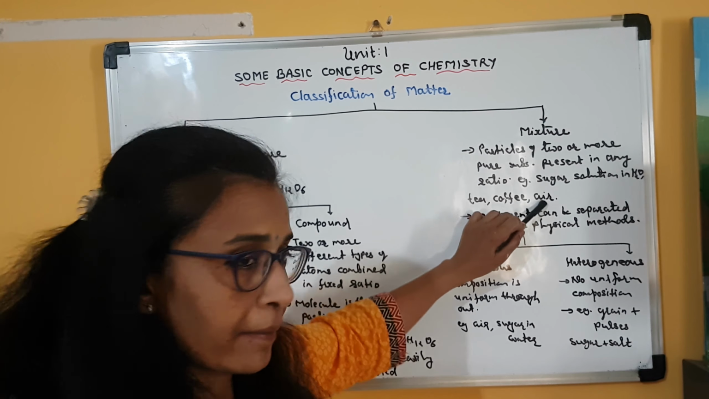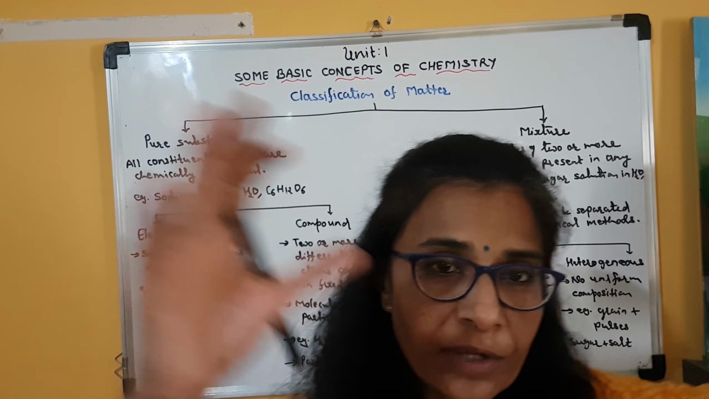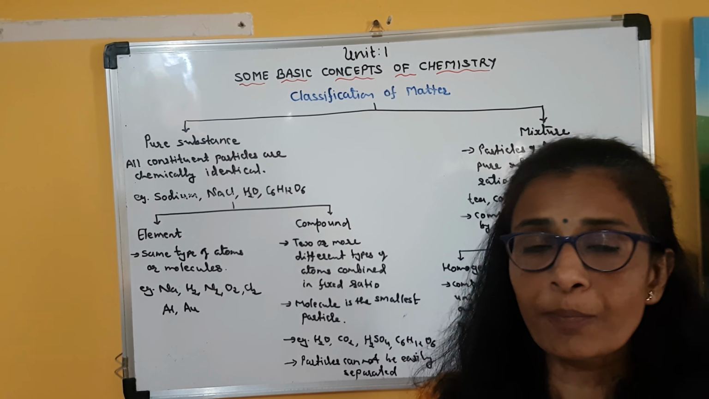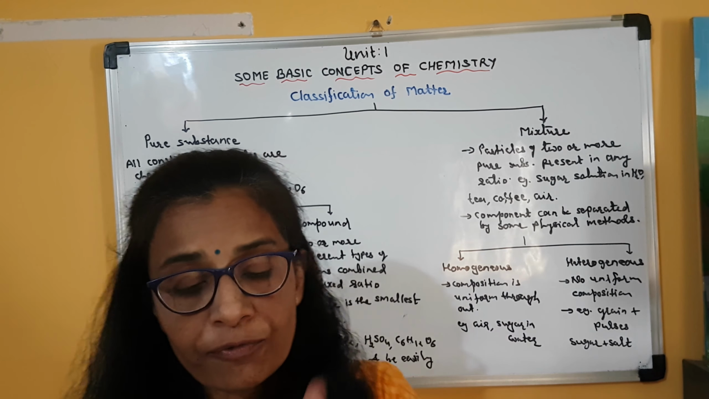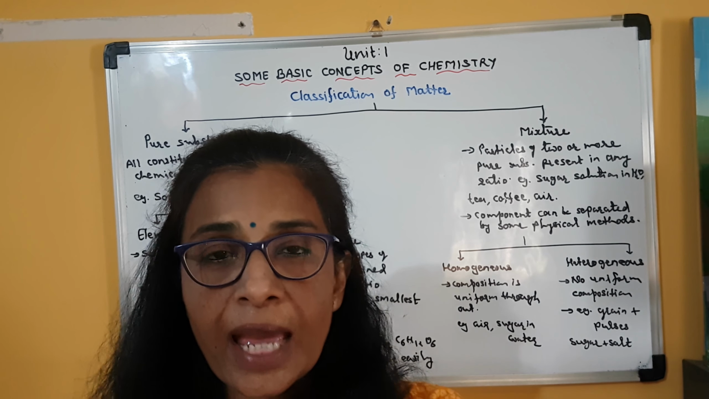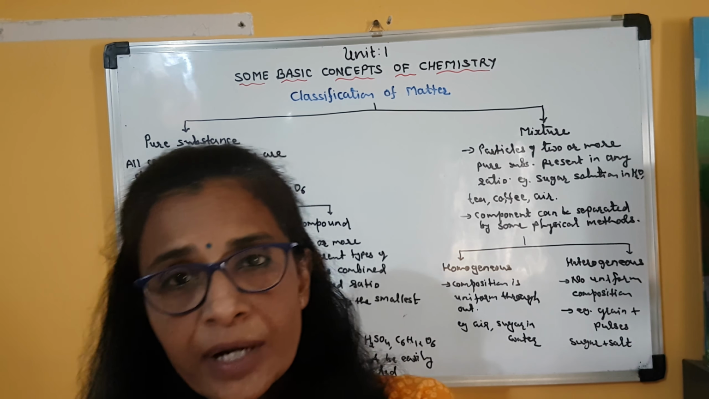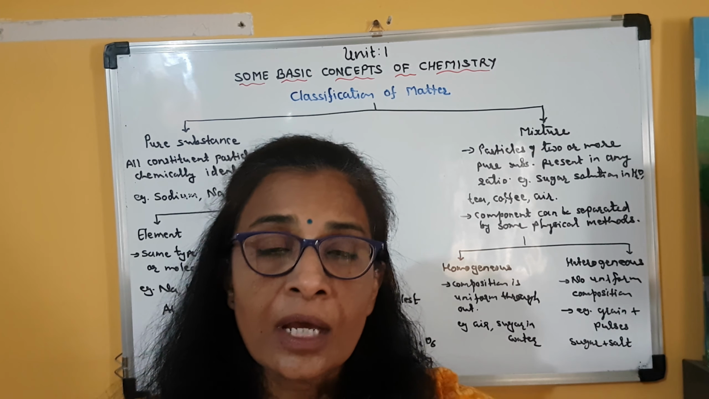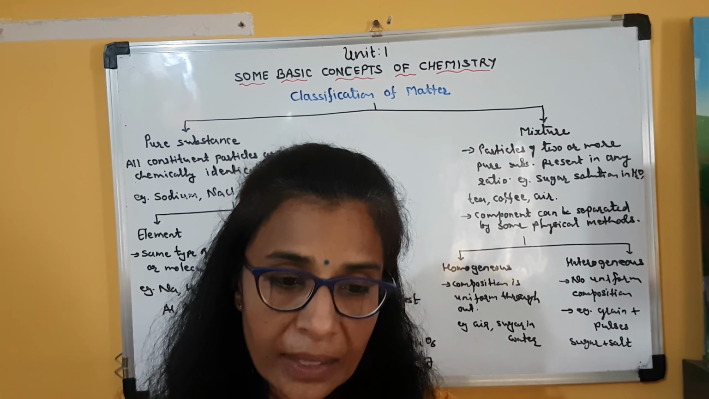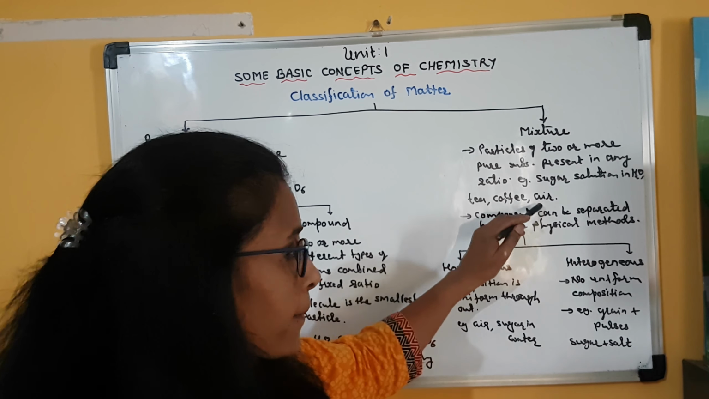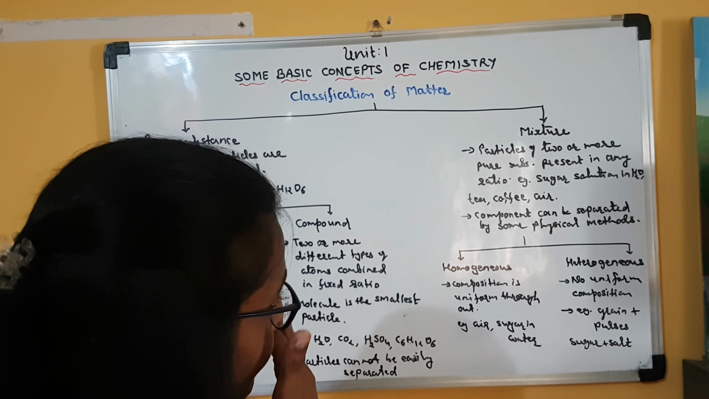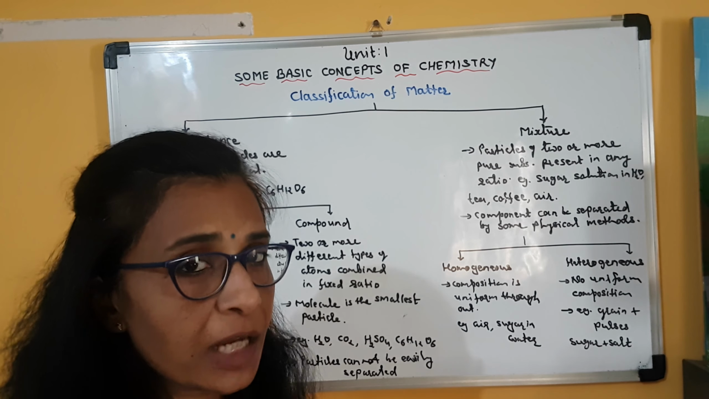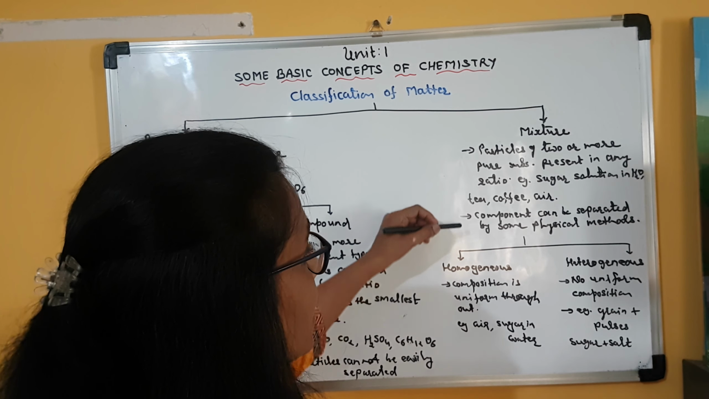Clear? Then air. Air is also a mixture of different gases present in different proportions. In air, we have nitrogen gas, oxygen gas, helium gas, argon gas, carbon dioxide gas, water vapor. All these are pure substances on their own, but when they are mixed up, we get air. Is it clear? So in air also, the proportion or ratio of these pure gases is not fixed.